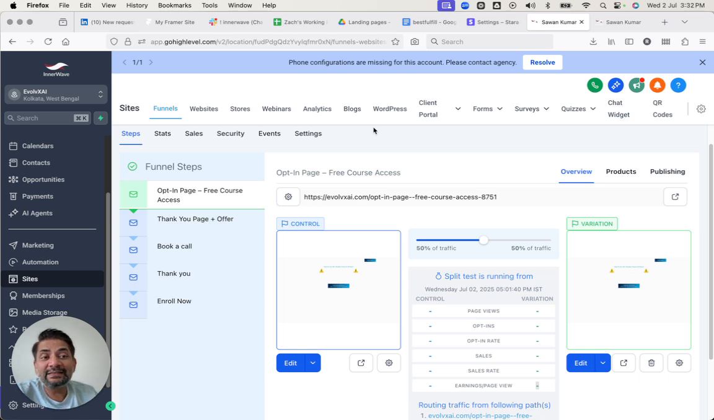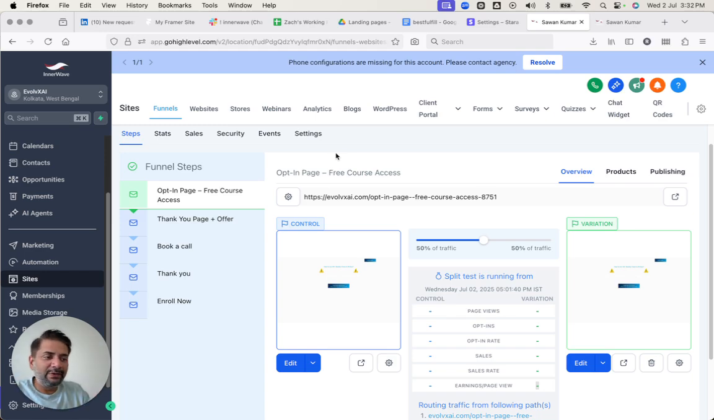And don't end a test too early. Give it time to collect real data, especially if your daily traffic is low. Run a test for at least 7 days unless you have thousands of visitors per day. And once you have statistical confidence, for example 95% probability, choose the winner. Click make winner inside GoHighLevel and it will automatically set that variant as your primary page. And then you again repeat the optimization loop. So once you have found a winner, you don't stop. You create a new variation and test something else.